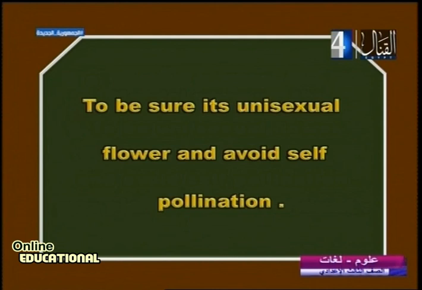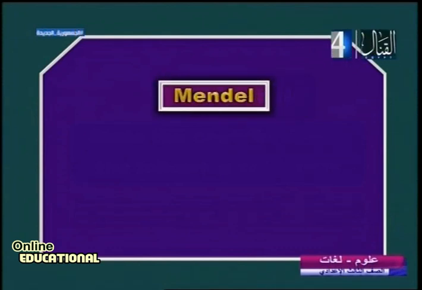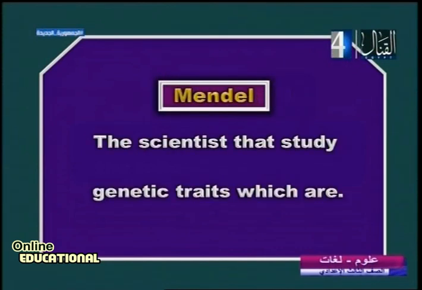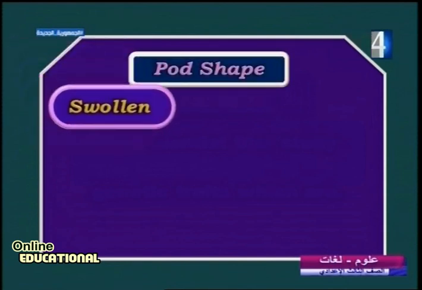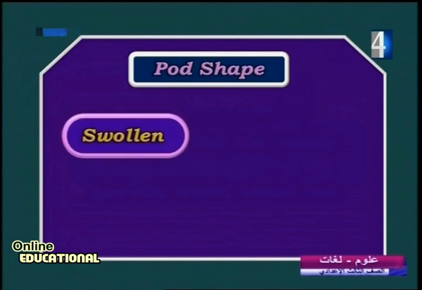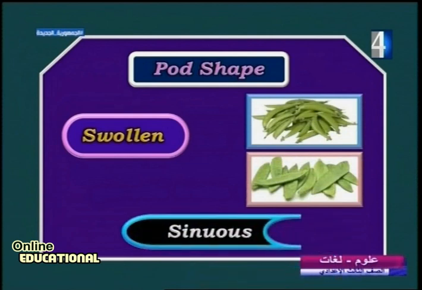Another question. State the contribution of the following statement. You must know what is the difference. Number one, Mendel, the scientist that studied genetic traits, which are seed shape: swollen, yes, it's swollen, not connected, and as you see, another, sinuous. Now, what does this mean? Traits of Mendel.